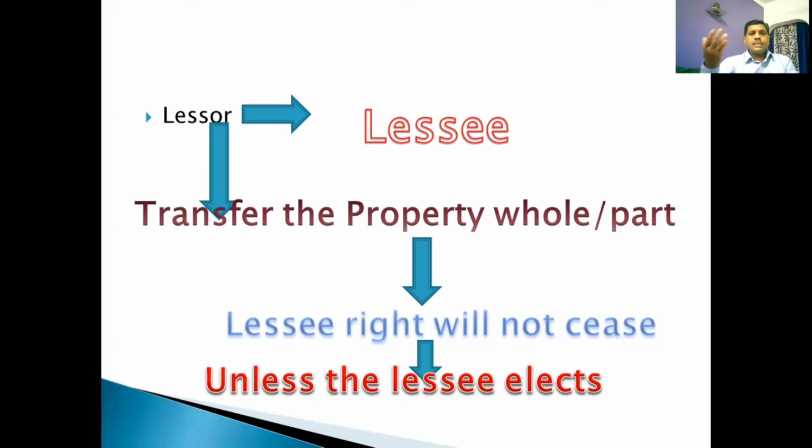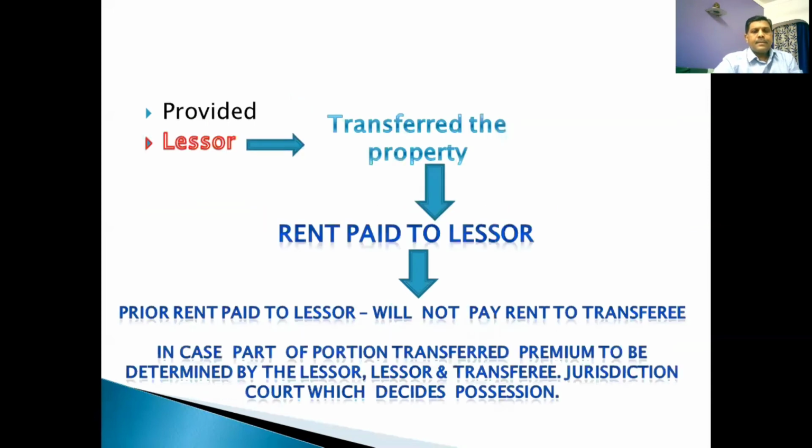Now the choice is of the lessee to elect whether he wants the tenancy to continue under the new agreement created with the new person who has purchased the property, or not. That is the choice of the lessee. In such a transaction we have three parties: the lessor, the lessee, and the transferee. It may be a part of the property or the whole of the property.